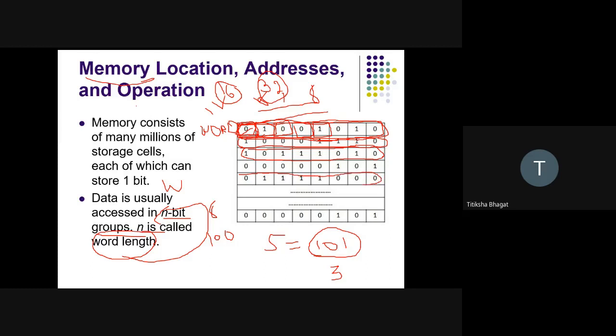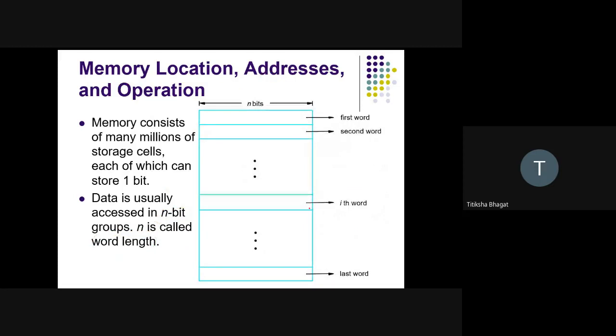This is my next word. So a group of bits is called a word. Again, this is my first word, my second word, my ith word, and my last word. Each word has some address. So that means this data, this group of n number of bits, has some address.